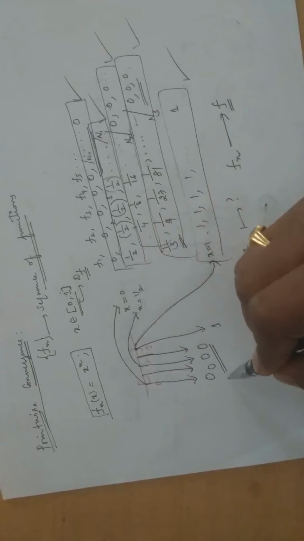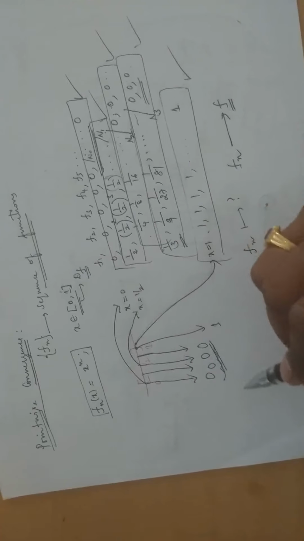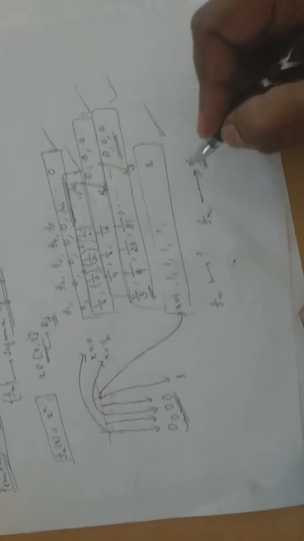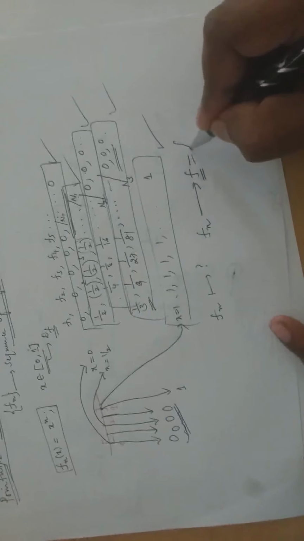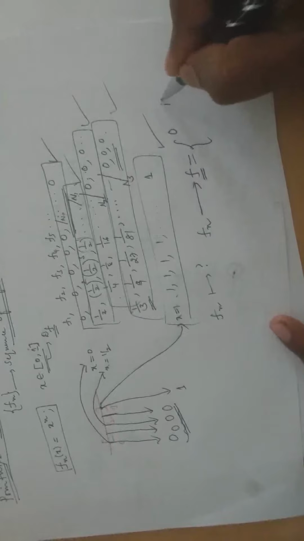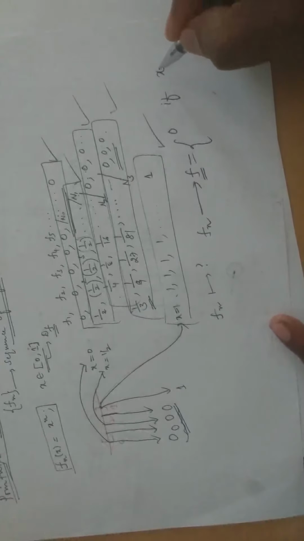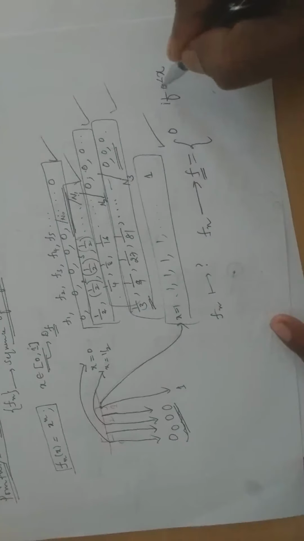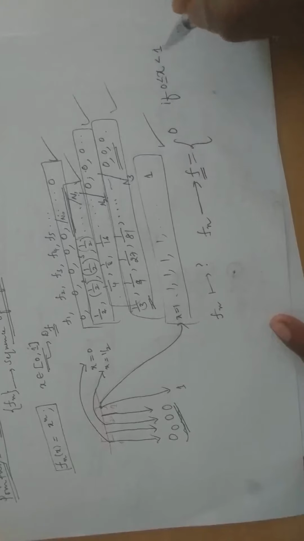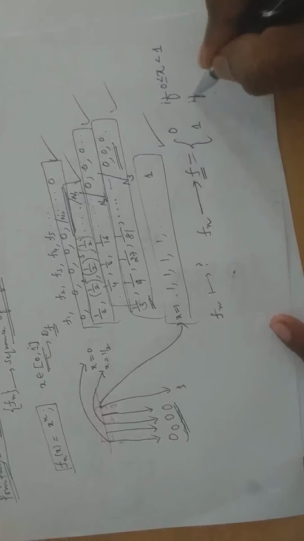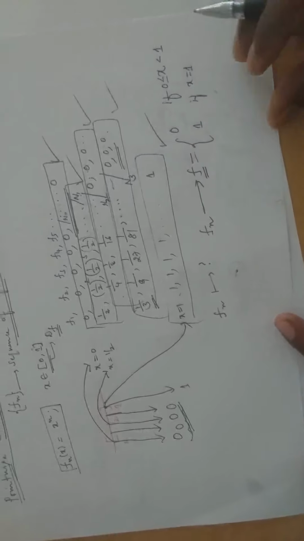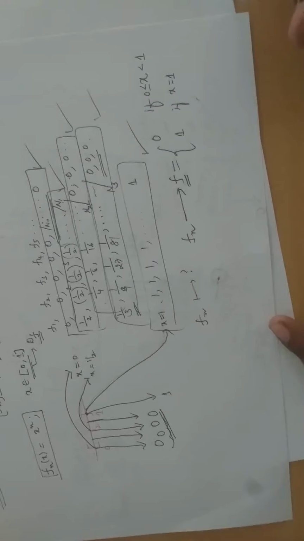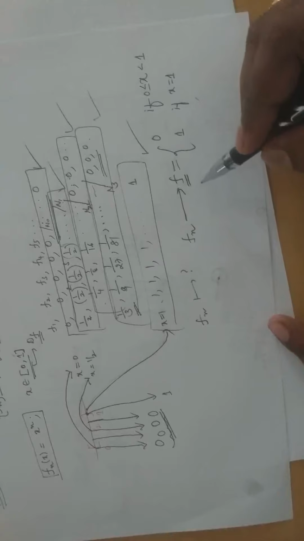That means you can trace out where they are going. So this f is precisely 0 if x is lying between 0 and 1, but 1 if x is exactly equal to 1. Is it clear?